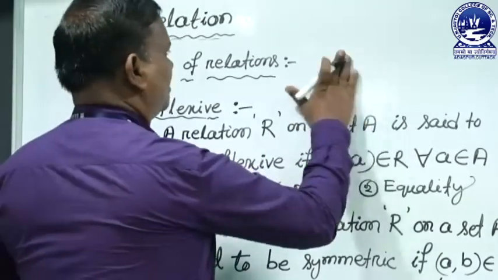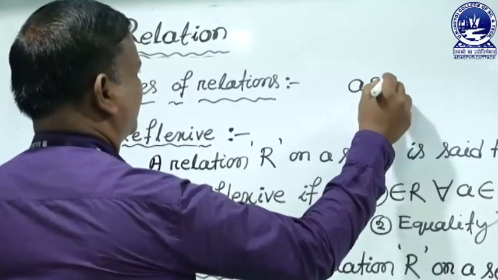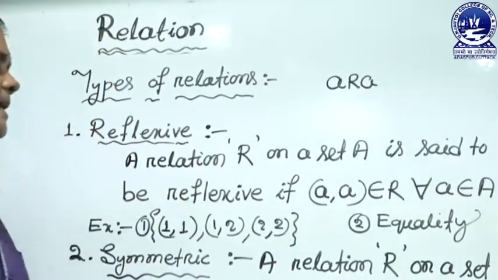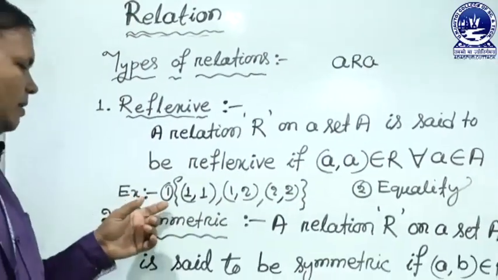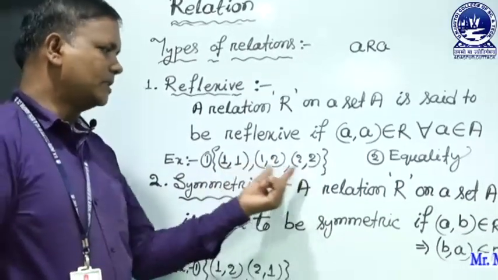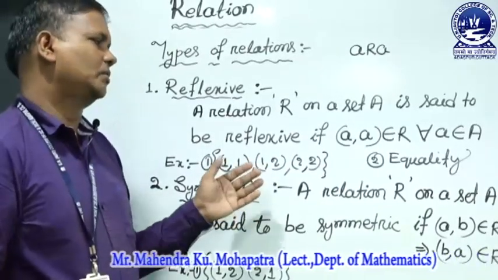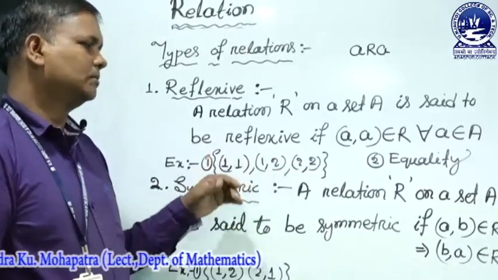In symbolic form, it is also written as A is related to A. So, it is called reflexive. For example, (1,1), (1,2), (2,2), these two are reflexive elements. If all the reflexive elements are present, it is called a reflexive relation.